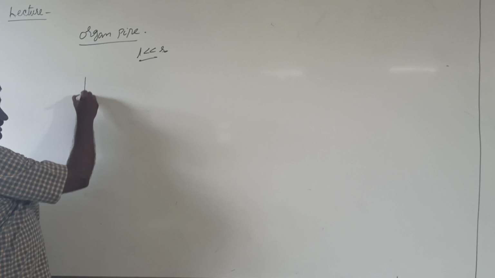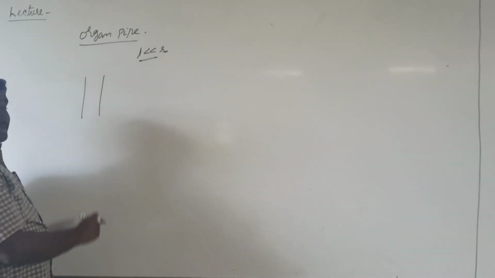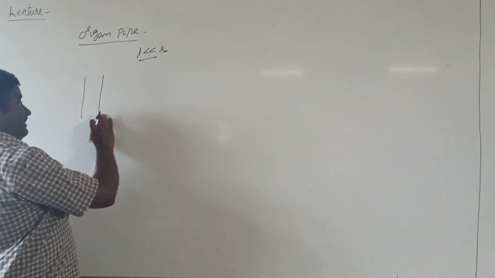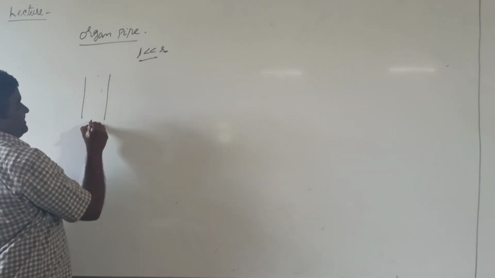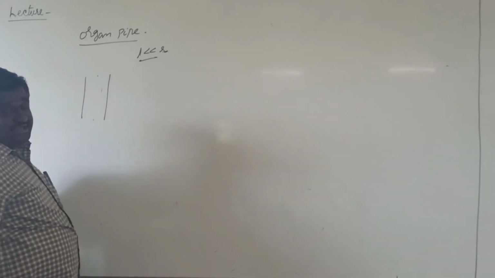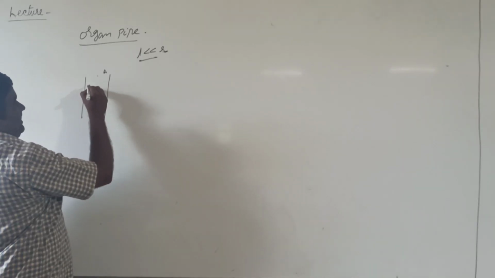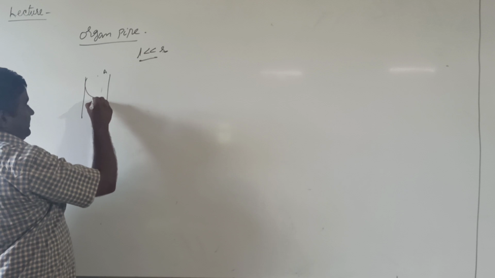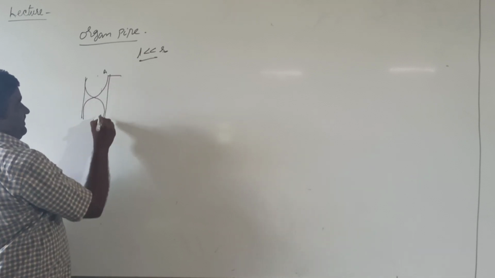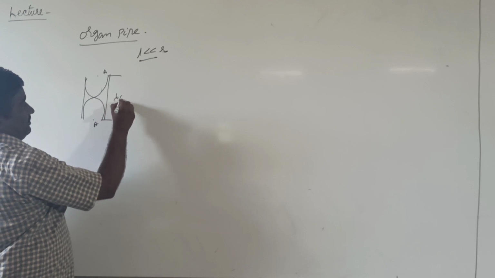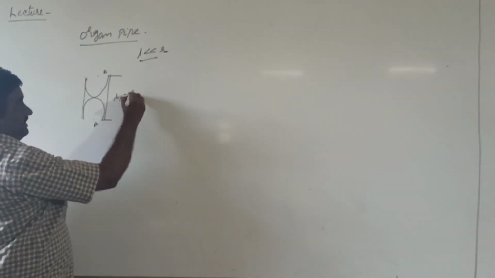A metal pipe in which both ends are open is called an open pipe. In this open pipe, according to the formation of stationary waves, antinodes are formed across both ends. If the pipe is vibrating with a single loop as shown in the diagram, then the distance between two antinodes is equal to lambda by 2. It is equal to the length of the pipe.